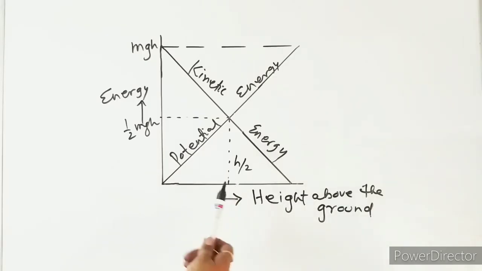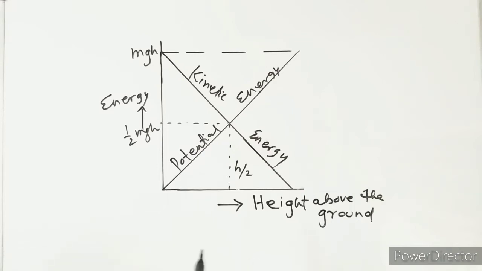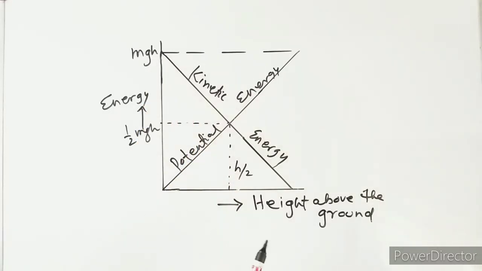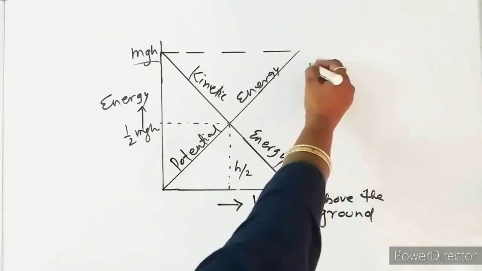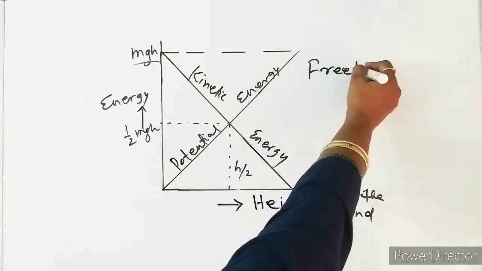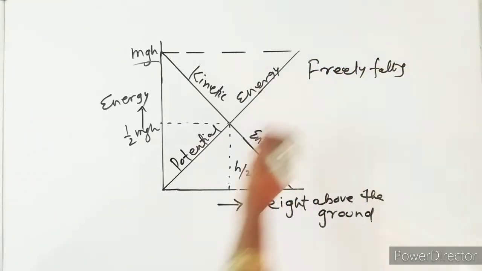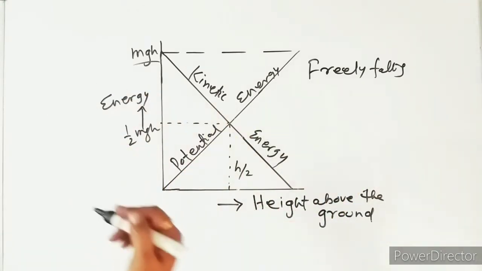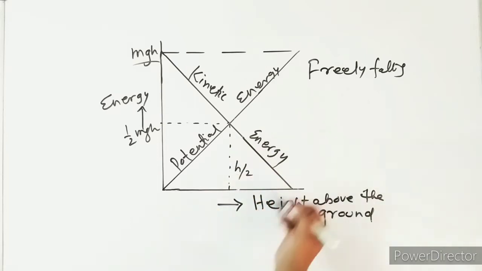This is the interesting graph. Here we will discuss the freely falling body and the body thrown vertically upwards, and how the energy will remain conserved, with a total of mgh. Let us see. First of all, let us see the freely falling body. Let me explain the freely falling body, then I will tell how it will be for the body thrown upwards.